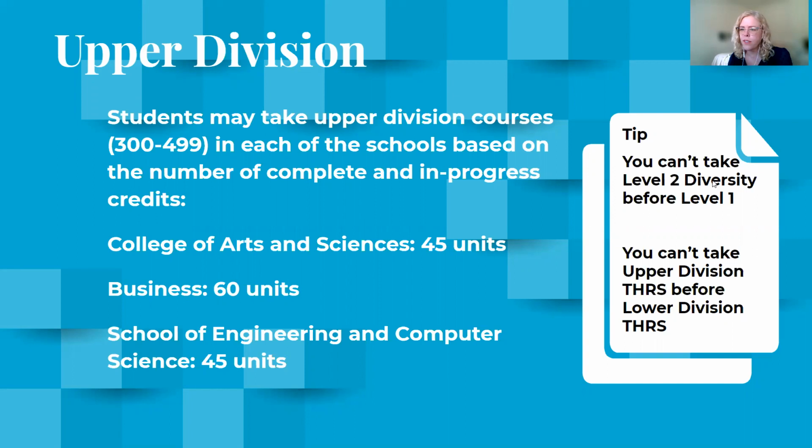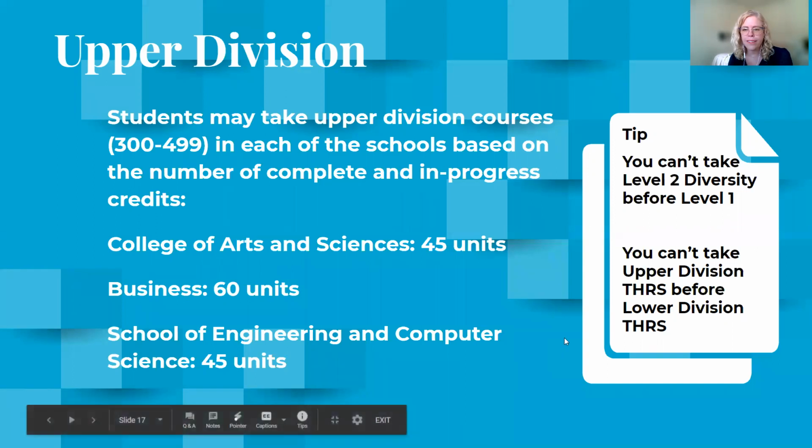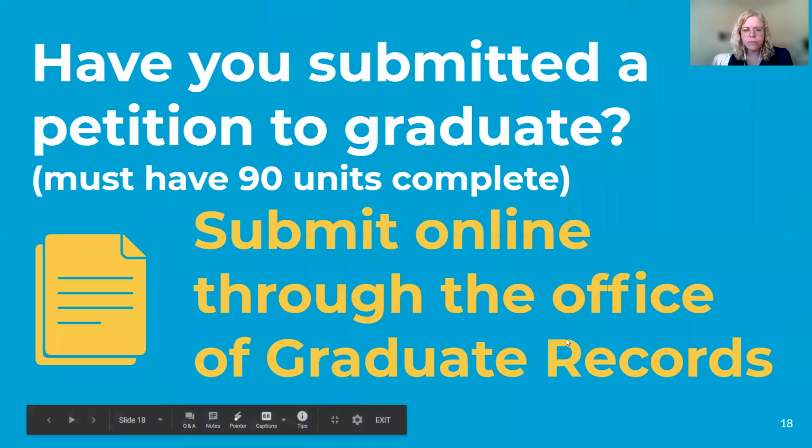Another note is you can't take a level 2 diversity course until you take the level 1. Same thing with religious studies. If you want to take Buddhist Thought and Culture, which is THRS 314, you must have completed a THRS class that's 100 to 200 level first. That's why you might see a registration error.